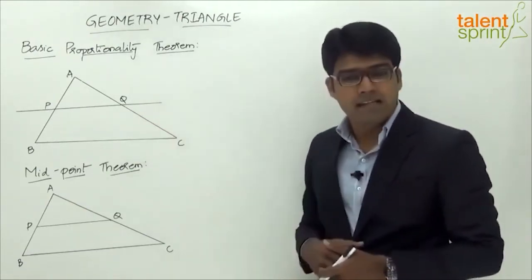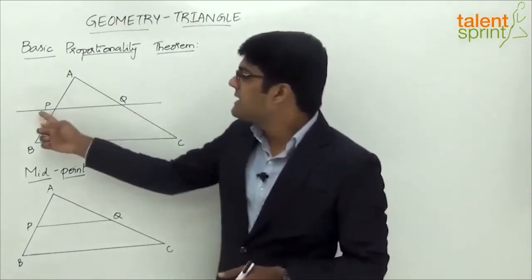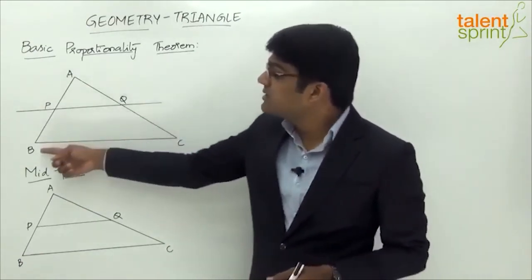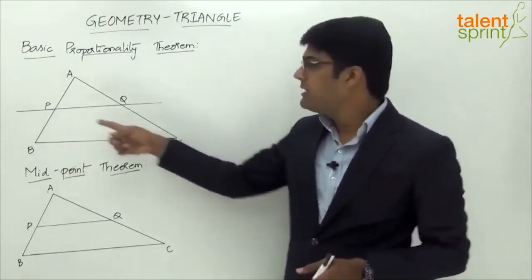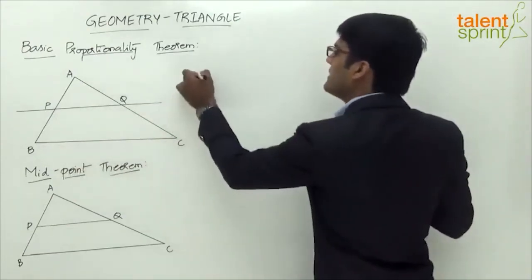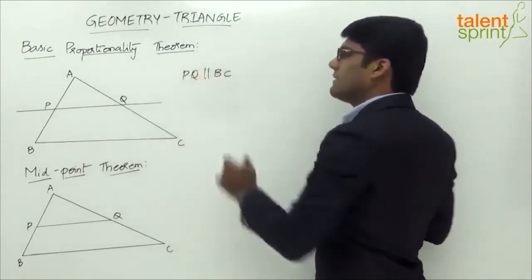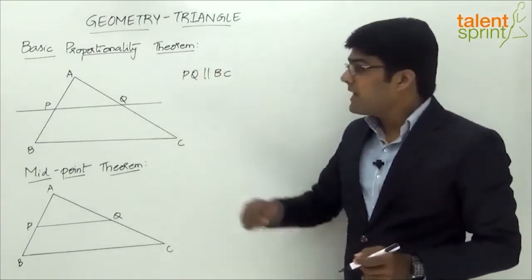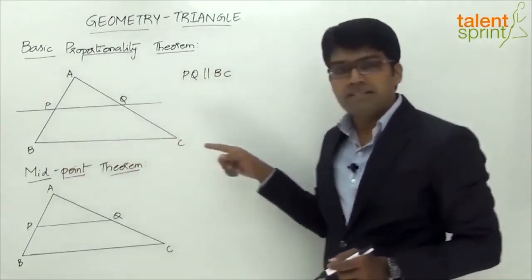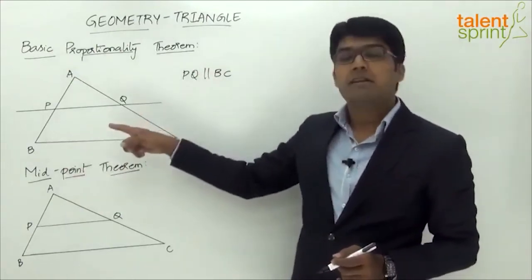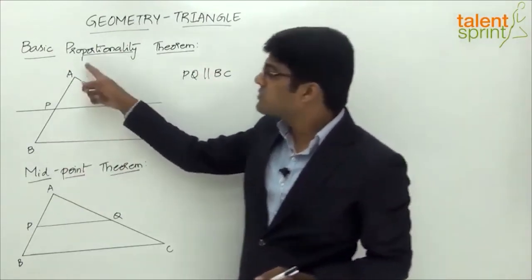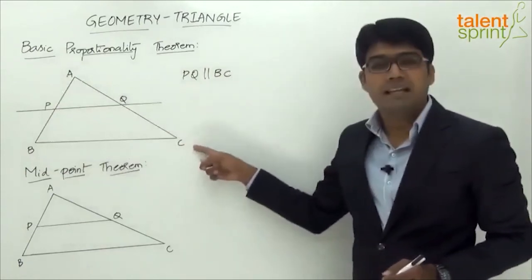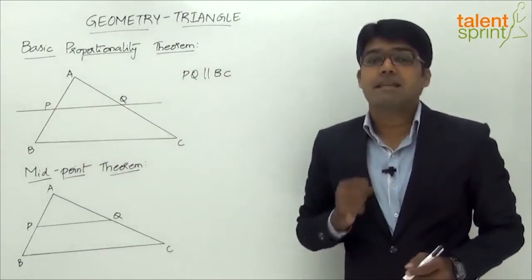So ABC is a triangle that we have considered, and there is a line PQ which is parallel to the side BC. PQ here is parallel to BC. Now, as per the basic proportionality theorem, if we can draw a line that is parallel to one of its sides, then that line will divide the other two sides. What are the other two sides? AB and AC. It will divide the other two sides in the same proportion.